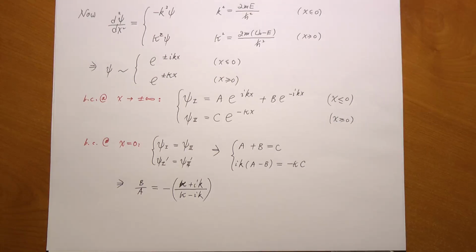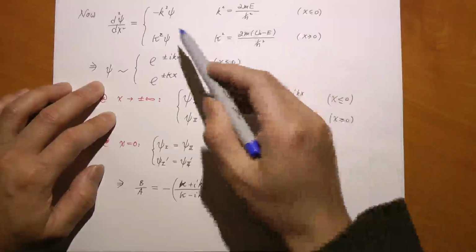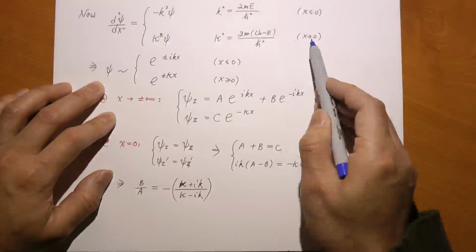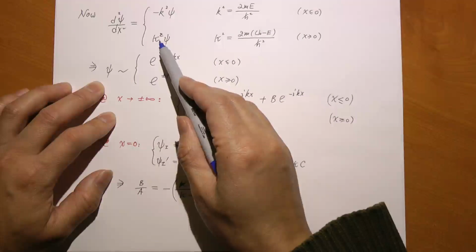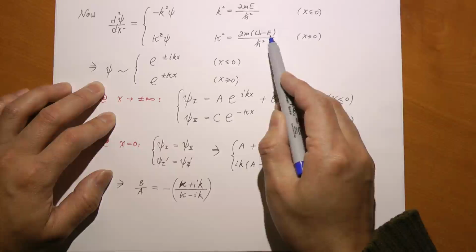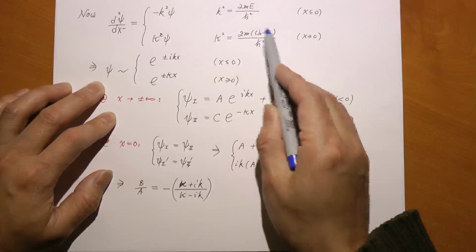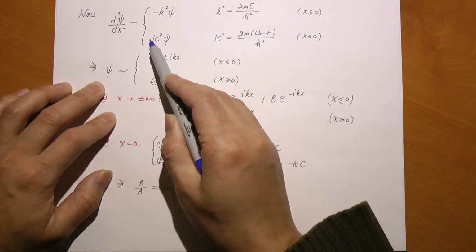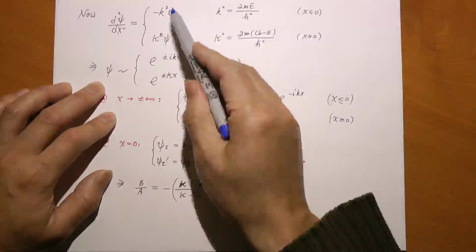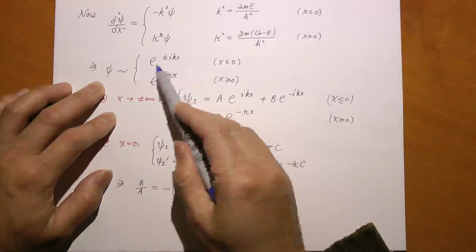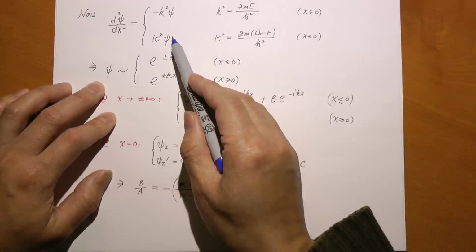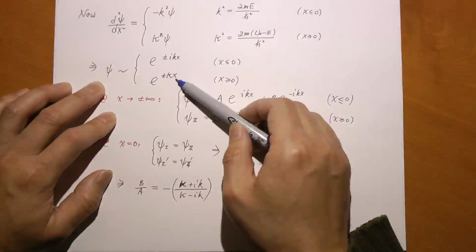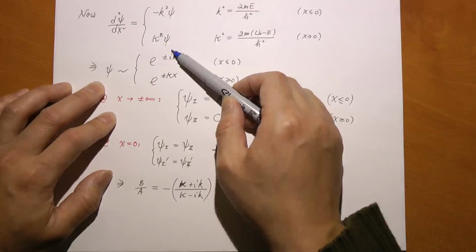In x less than 0, it is an oscillation. Okay, this is where U equals 0. At x greater than 0, we have to use kappa, not k. And for kappa, you have to put U naught ahead of E because U naught is greater than E. So kappa squared is a real number. Kappa is a real number. But you don't have a negative sign here anymore. Okay, so clearly the solution is different. Here you have a traveling wave solution, and this is an exponentially decaying solution. In fact, you can have e to the positive or negative kappa x from a math point of view only.